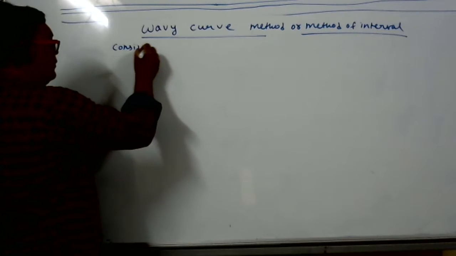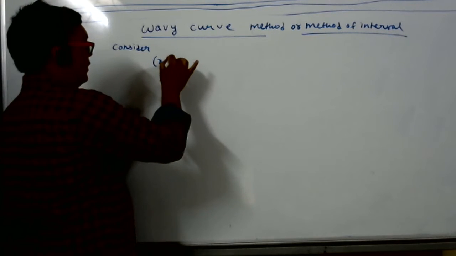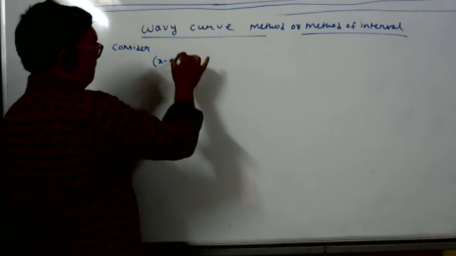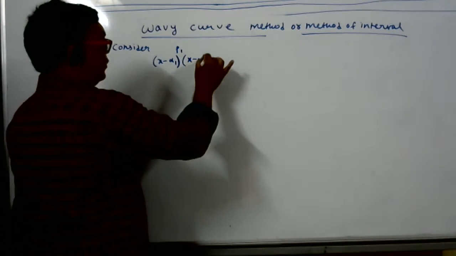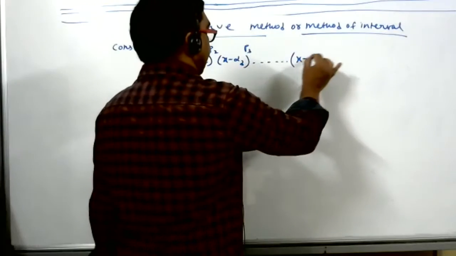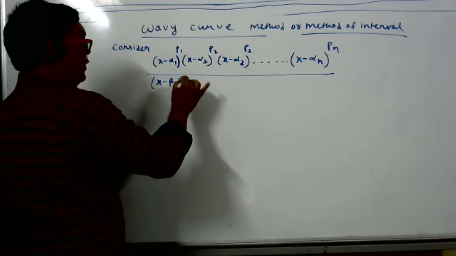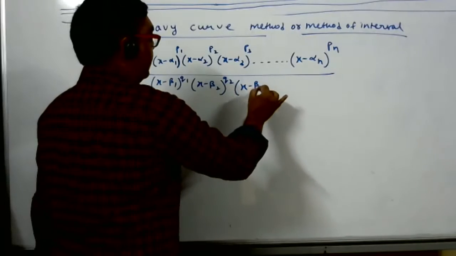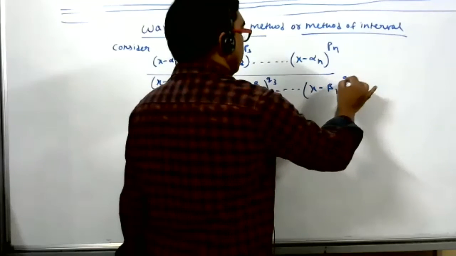Consider (x minus alpha 1) to power p1, (x minus alpha 2) to power p2, (x minus alpha 3) to power p3, this way it will go, up to (x minus alpha n) to power pn, divided by (x minus beta 1) to power q1, (x minus beta 2) to power q2, (x minus beta 3) to power q3, this way it will go, up to (x minus beta n) to power qn.